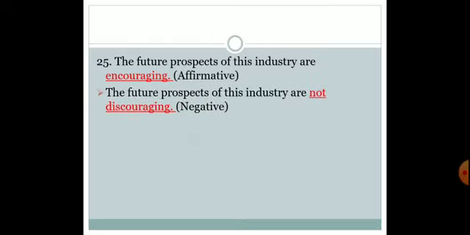So over here, the future prospect of this industry are not discouraging. Not discouraging means it is encouraging. Yes, so this is all about, we can say, affirmative to negative.